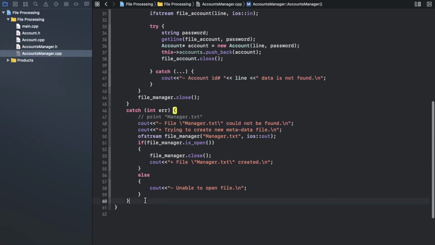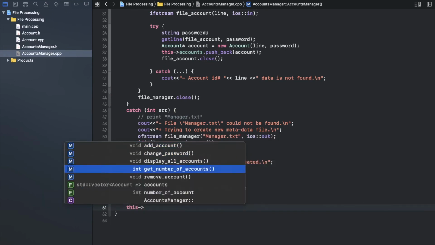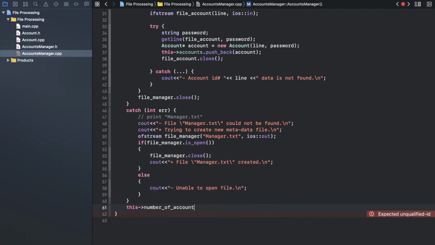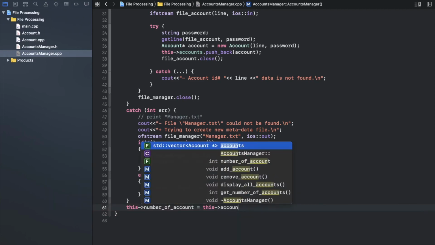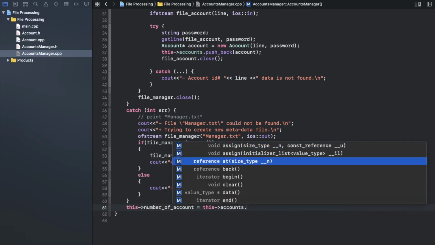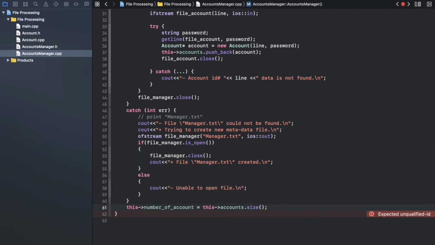Okay, and now the final step in my constructor. I'm still inside the constructor until now, you can see. So I have that attribute. Simply, the number of files I have, or number of accounts, is actually the size of that vector. So I will say this dot accounts dot size. So you can see how simple it is using vectors.